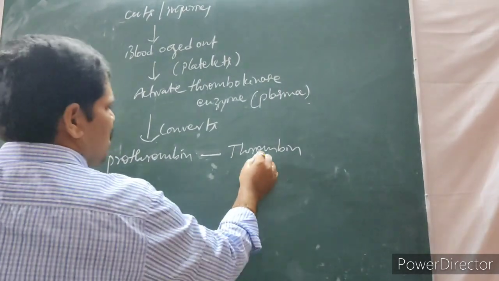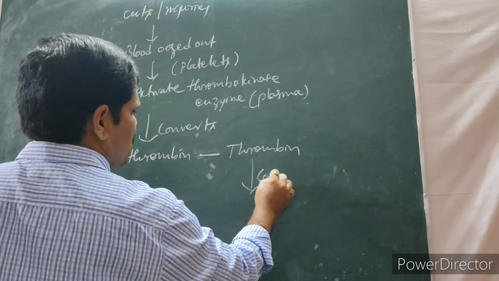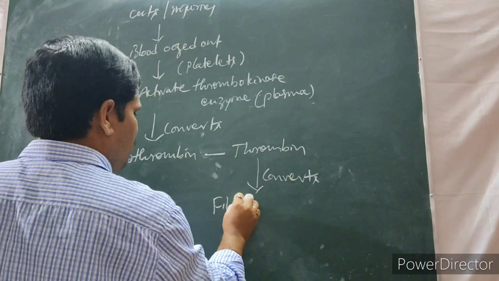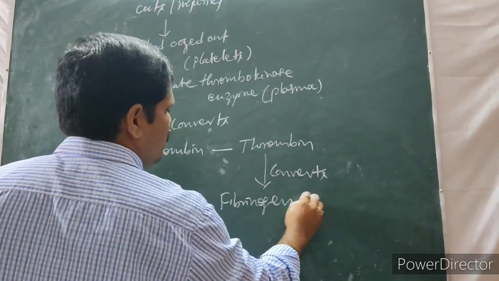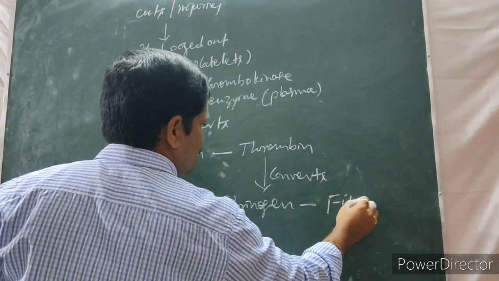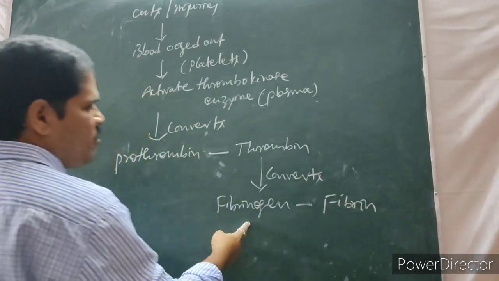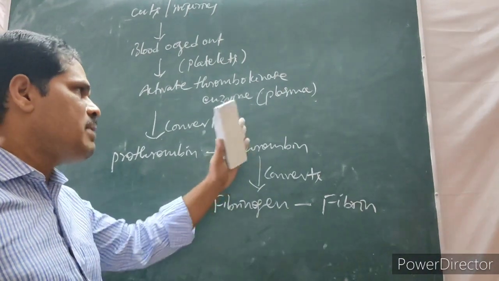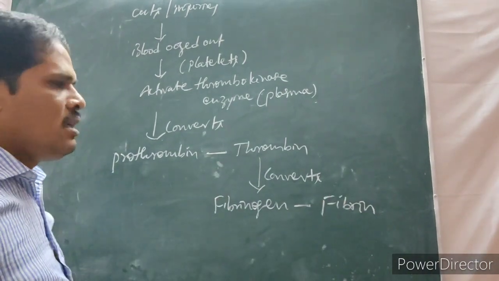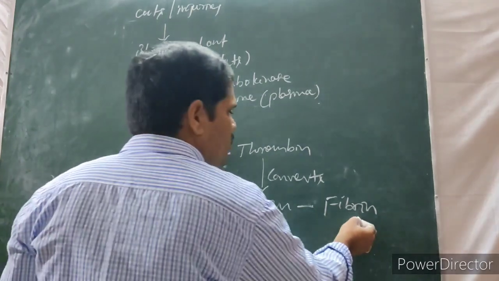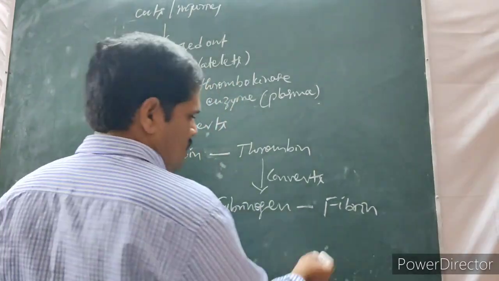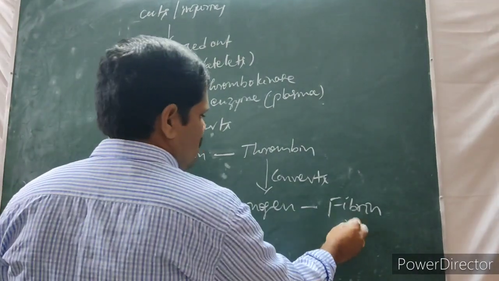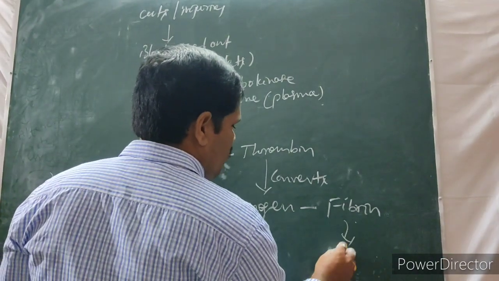Then what happens? This thrombin converts fibrinogen into fibrin. What is that fibrinogen? It is also one of the inactive proteins present in the plasma only, that is converted to the active protein. Fibrin is nothing but threads. So fibrin means these are nothing but threads. They are helpful for clotting of blood.